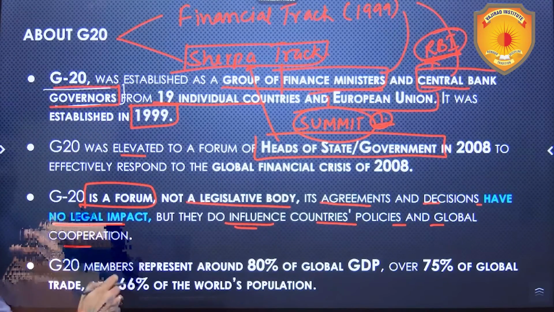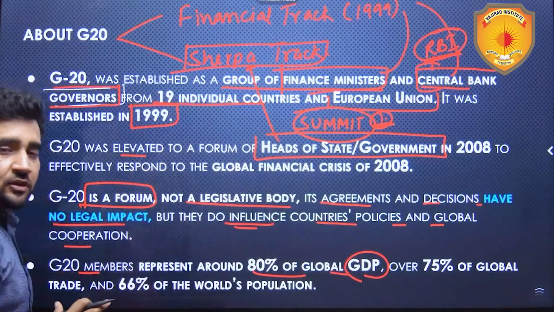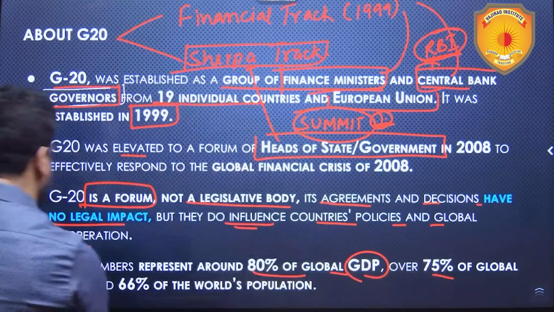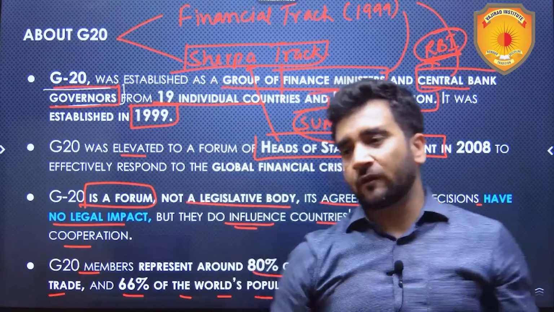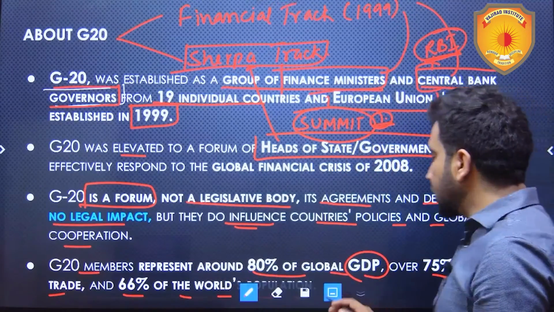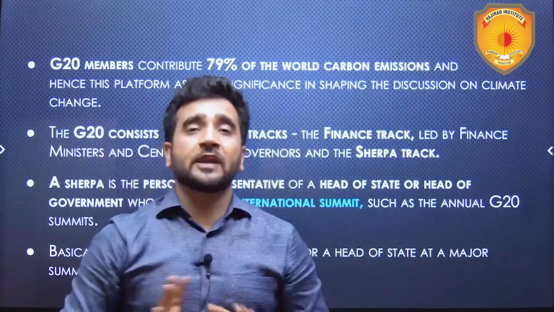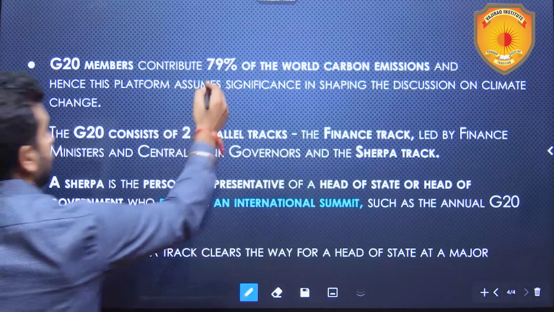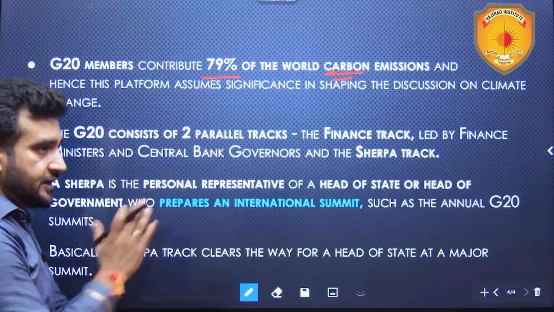Then here are some statistics. G20 members represent around 80% of global GDP. Since they are the 20 largest economies, the maximum of GDP will be concentrated over here. 75% of global trade and 66% of the world's population. Approximately 80% of global emissions come from these 20 countries. So 79% exactly of the world's carbon emissions come from these 20 members, 19 countries and one EU.